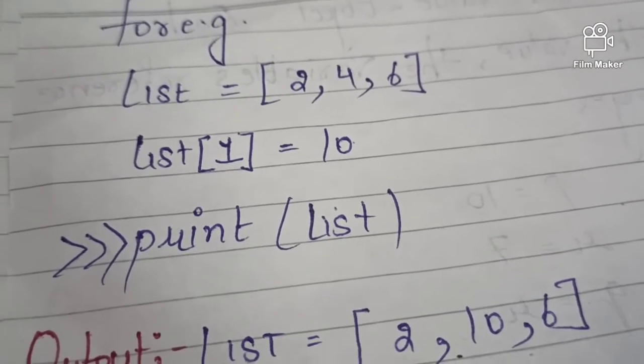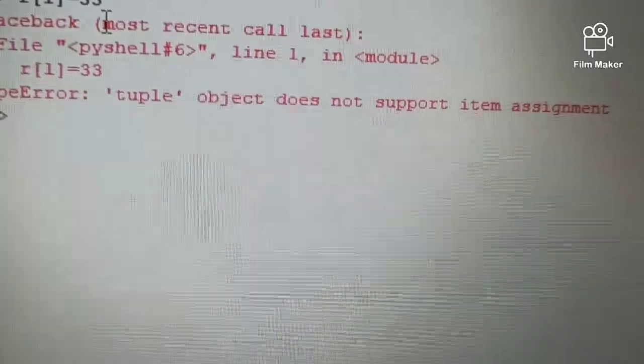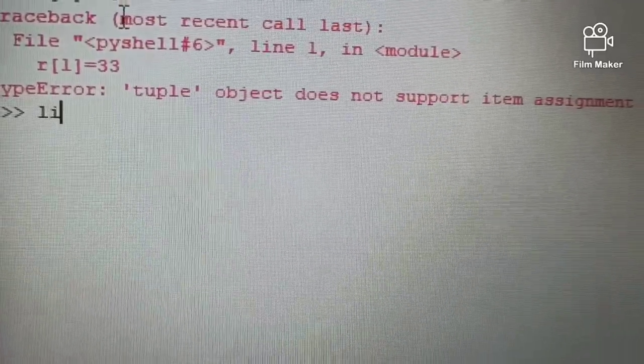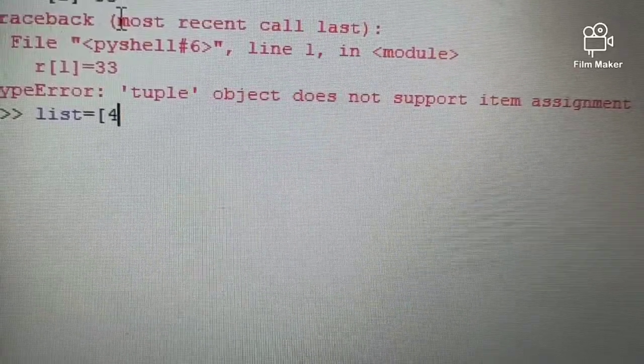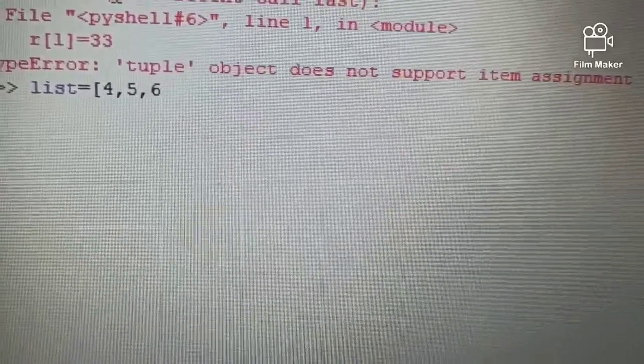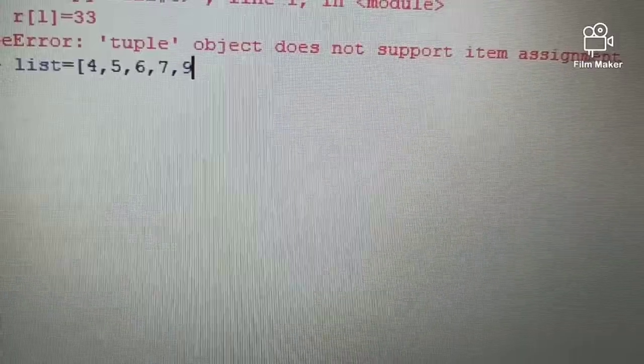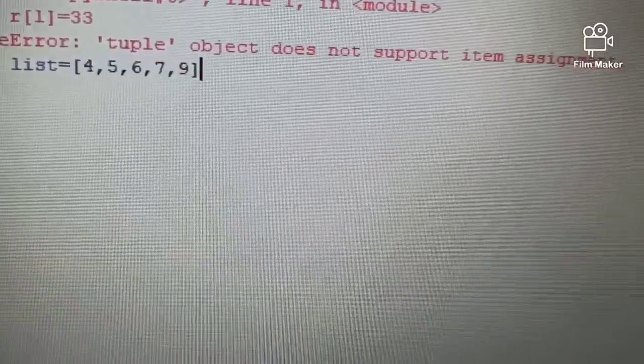Now let's check this practically. So let's create the list first of all. List equals 4, 5, 6, 7, 9, close.